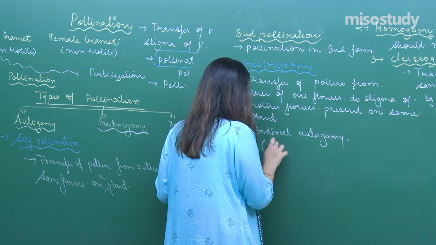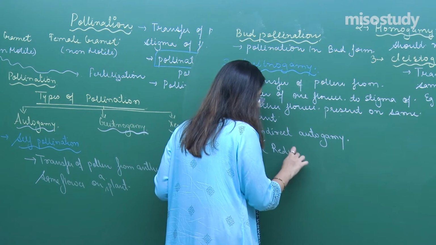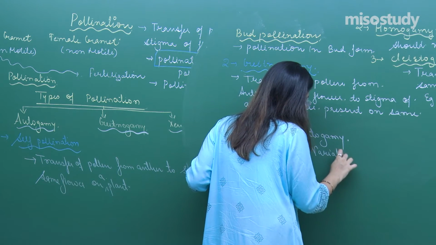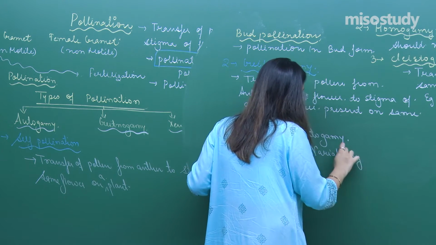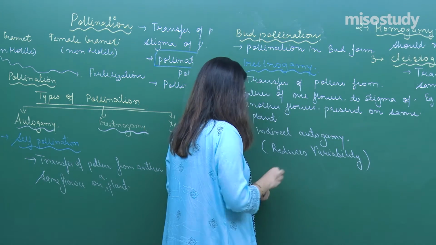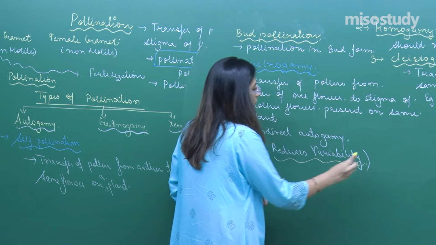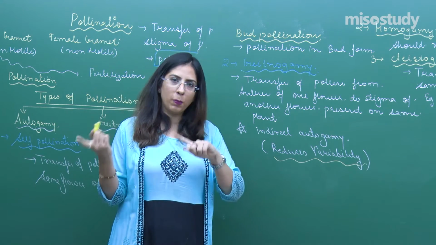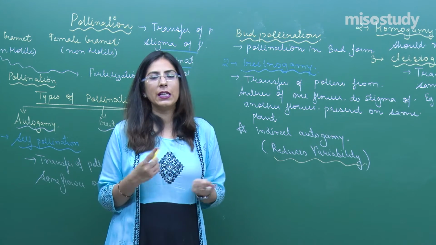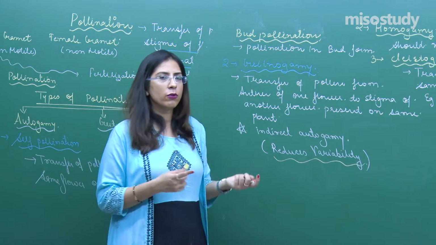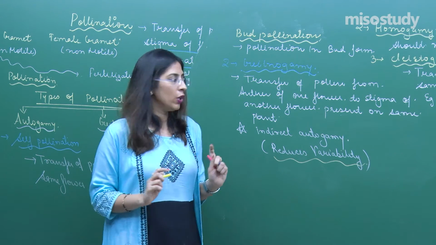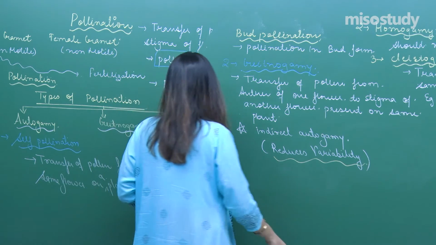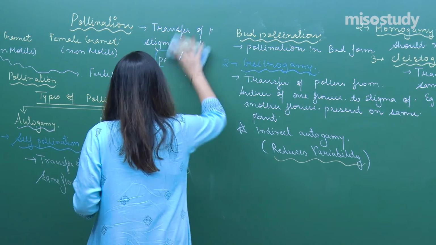The disadvantage is the same, it reduces the chance of variability, because the fertilization is happening between two parts present on the same plant, and basically the genetic constitution of both the androecium and the gynoecium is the same. So it reduces the variability. Let's talk about the third, which is xenogamy.